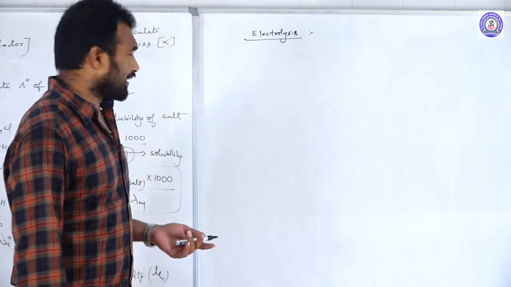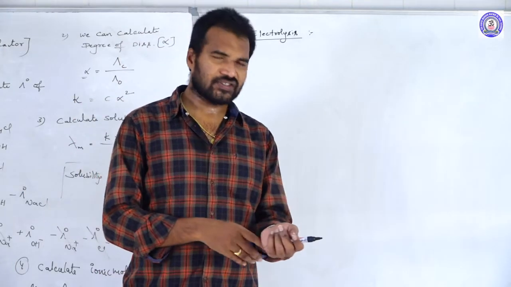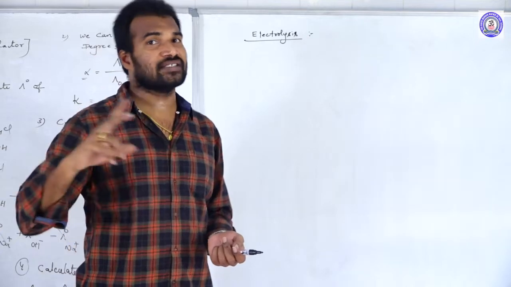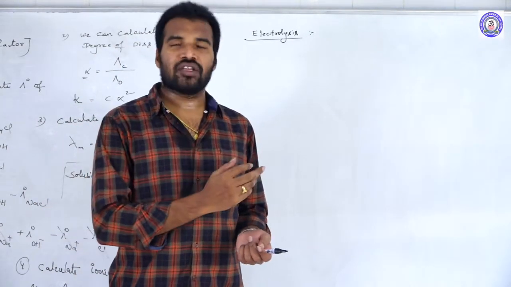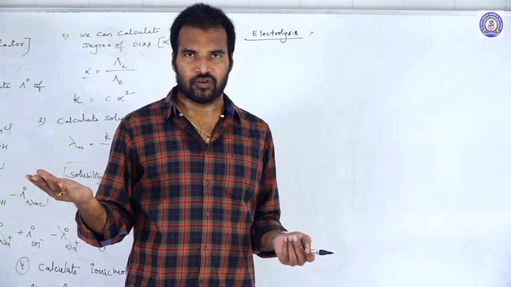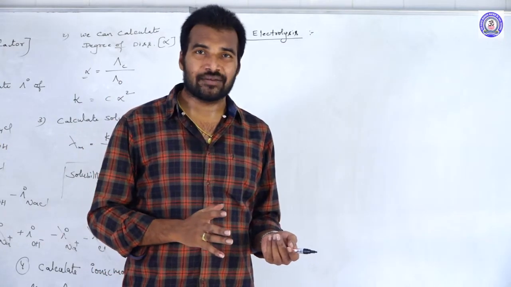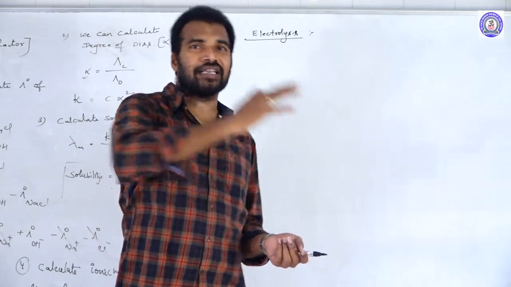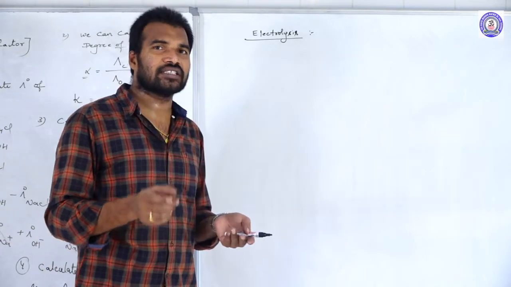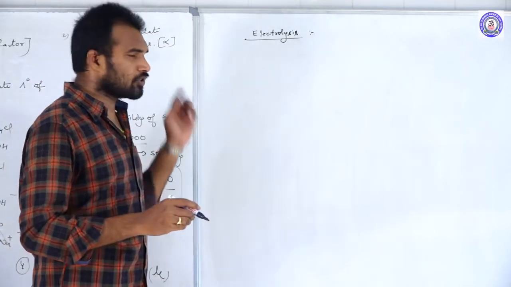Okay. So in the electrolysis, what is meant by electrolysis? As we already discussed, electrochemical cell and electrolytic cell. What is the difference between the electrochemical cell and electrolytic cell? Electrochemical cell is nothing but the conversion of chemical energy into electrical energy. Okay, so that cell we call it as electrochemical cell. Electrolytic cell means conversion of electrical energy into chemical energy. Okay, and the cell in which we are doing this electrolysis we call it as what? Electrolytic cell.